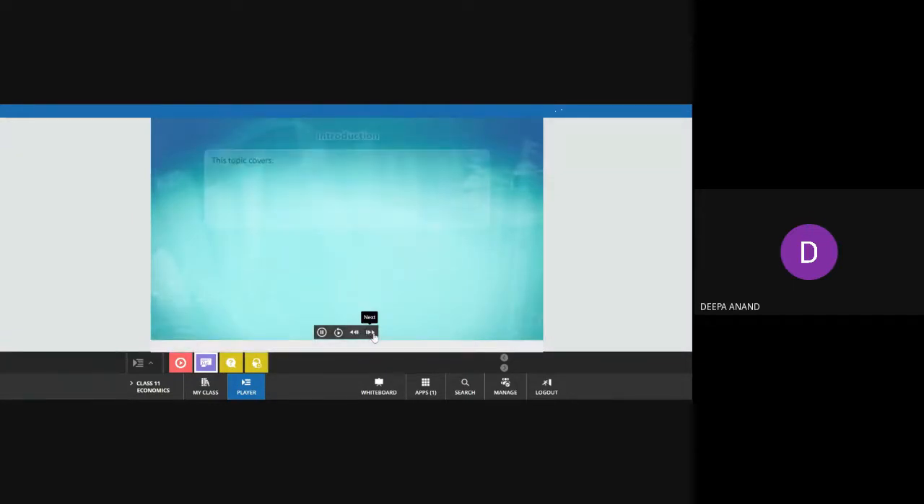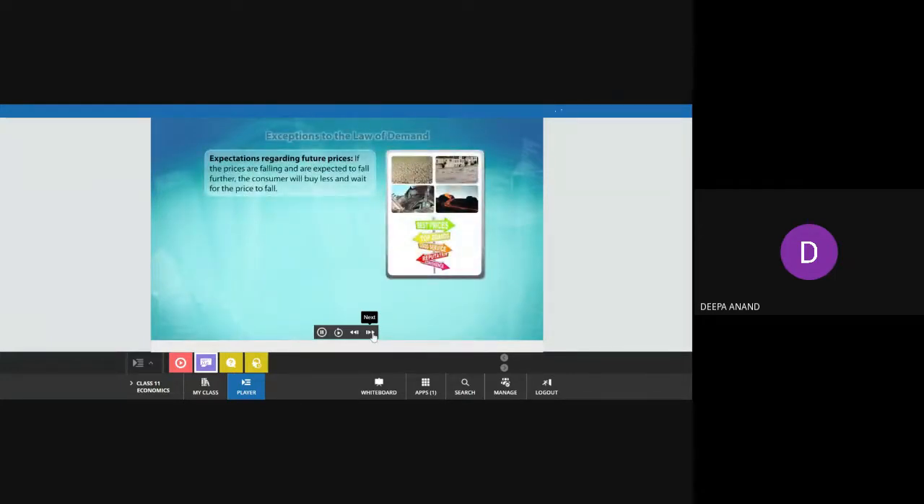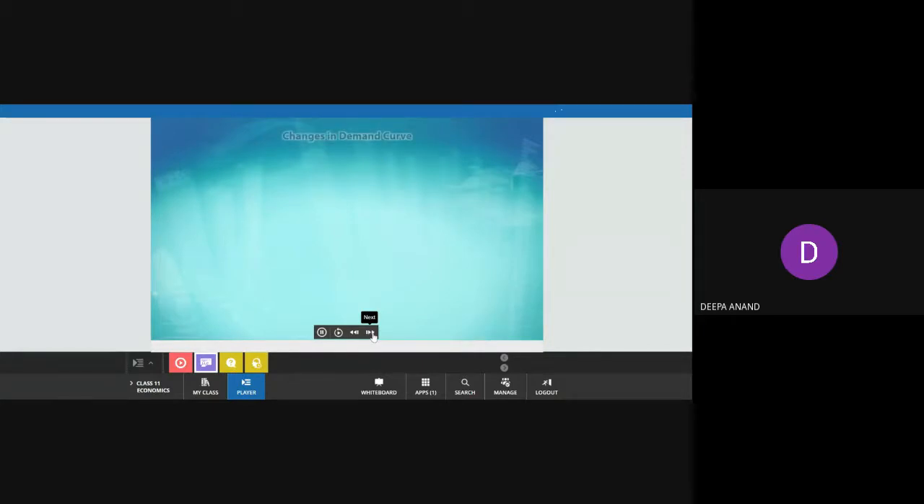Consumer behavior, and this topic covers meaning of demand and the law of demand. These are the topics we have already covered. So I am coming to that slide which I am taking now. Meaning, types of demand, individual and market demand, slope of the demand curve, the exceptions to the law of demand, and changes in demand curve.